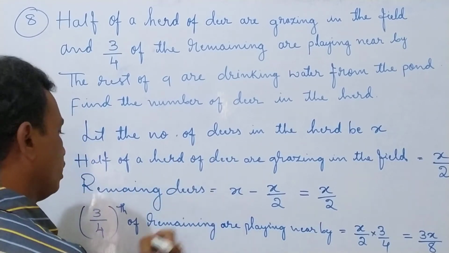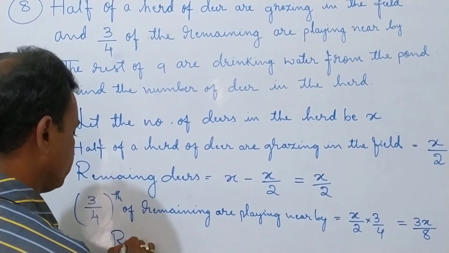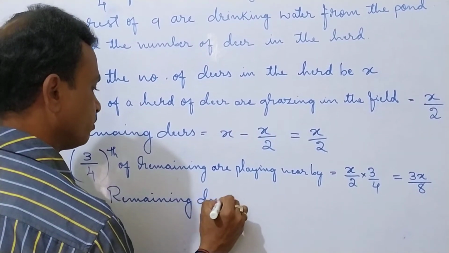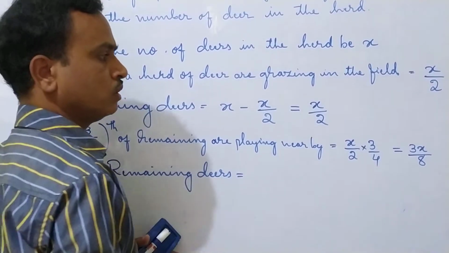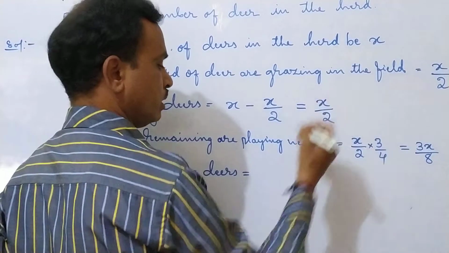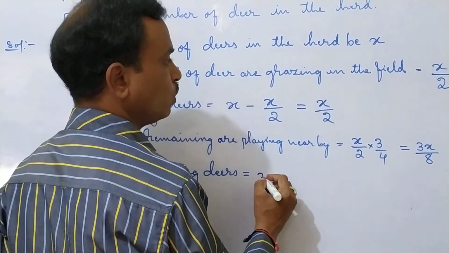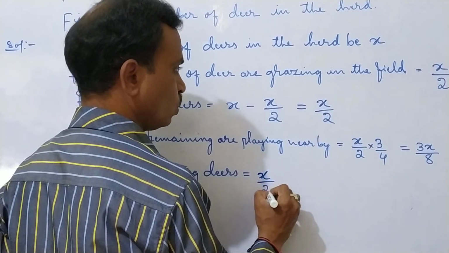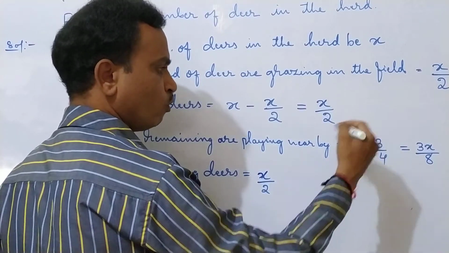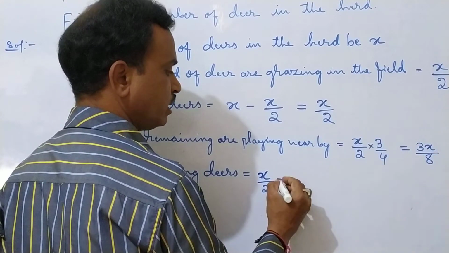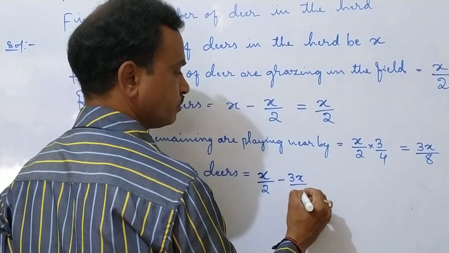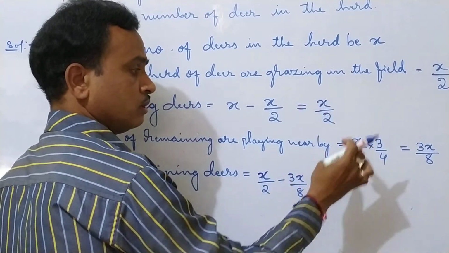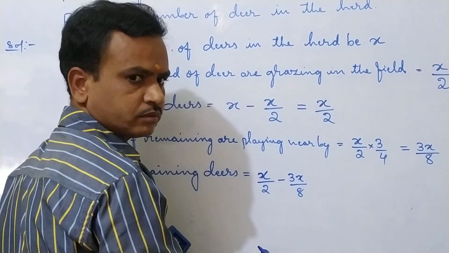The remaining deer is equal to the total X by 2 minus 3/4 of X by 2, which means 3X by 8.